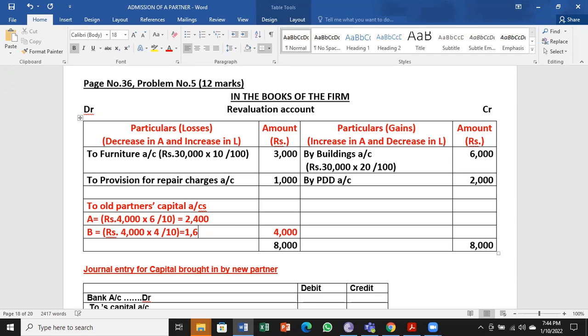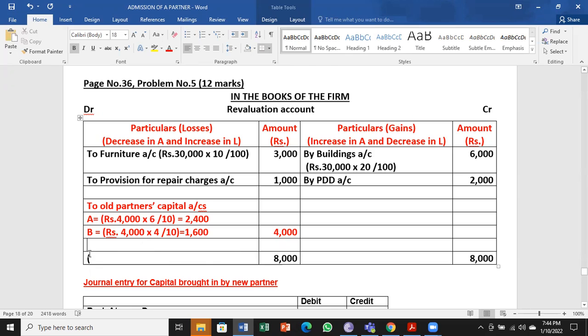Two thousand 400 and 1600. That is, we have got from balance amount.